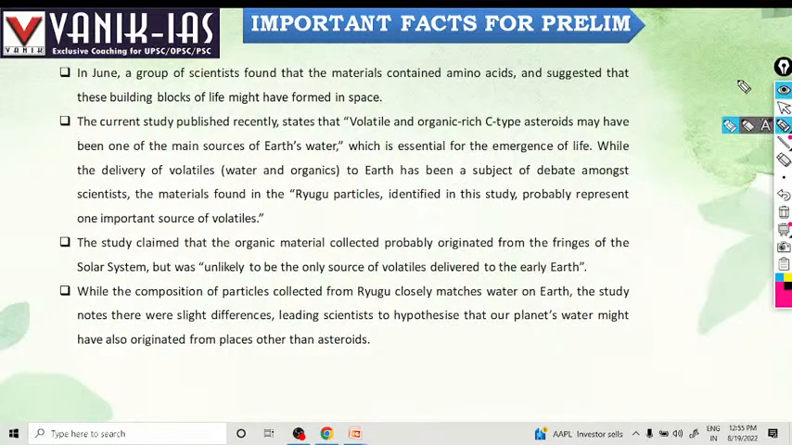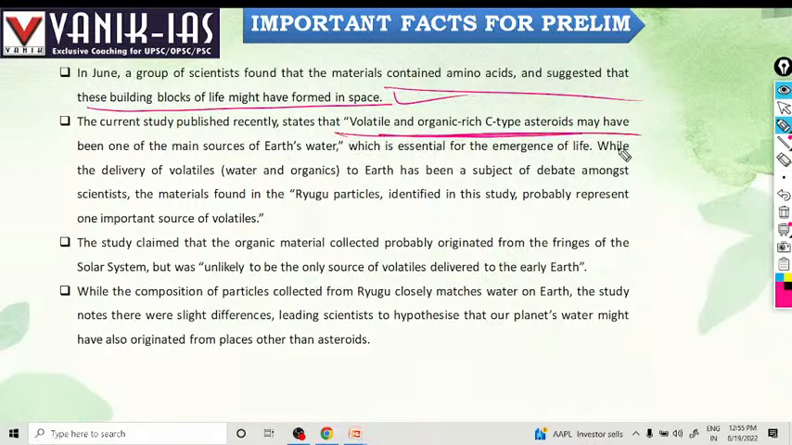In June, a group of scientists found that materials containing amino acids suggested that these building blocks of life might have formed in space. The current study, published recently, stated that volatile and organic rich C-type asteroids may have been one of the main sources of Earth's water, which is essential for the emergence of life.